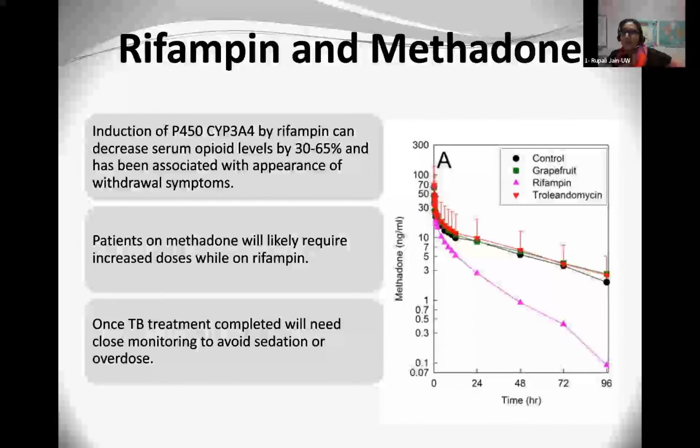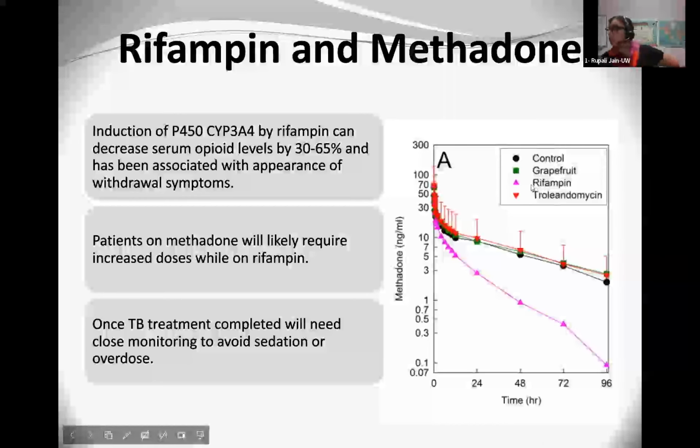But yes, it's probably the rifampin and the methadone, which is causing this opioid withdrawal. And again, I just told you that it can take up to 2 weeks, but the induction can happen quickly, though it won't be at its maximal effect until 2 weeks. This is a clinical study that gave methadone with the rifampin, which is the pink, and these are the methadone concentrations. You can see when it was given together, the methadone concentrations went down quite a bit relatively quickly.